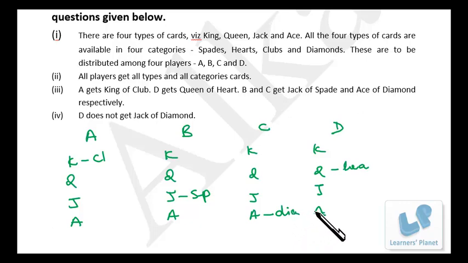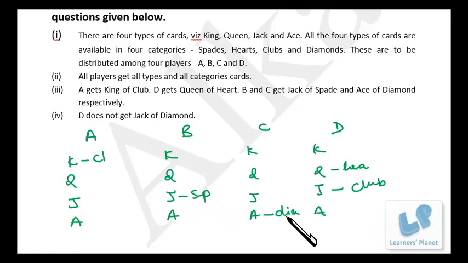Okay, till here we know. Apart from that, D does not get jack of diamond, so here we cannot have the diamond, right? But till here we know. Now I start with this. Now here with a jack I cannot have heart, I cannot have diamond, I cannot have spade, right? So what all I can have is jack of club. Okay, then here I cannot have spade, club or diamond.